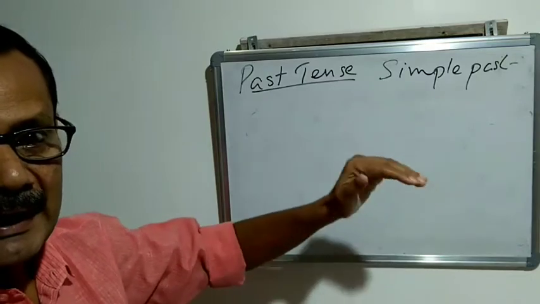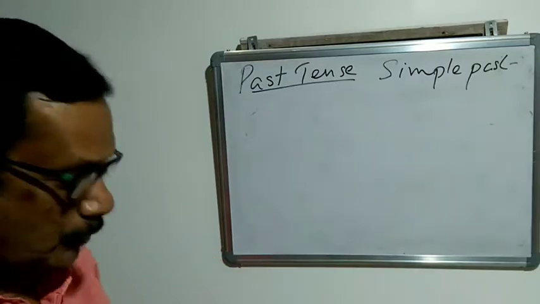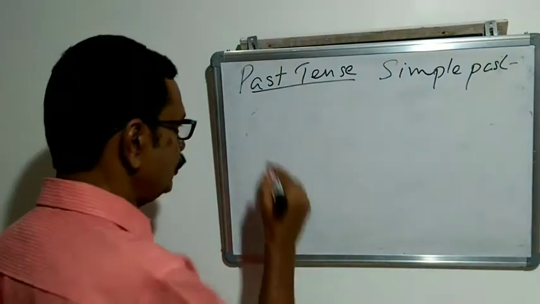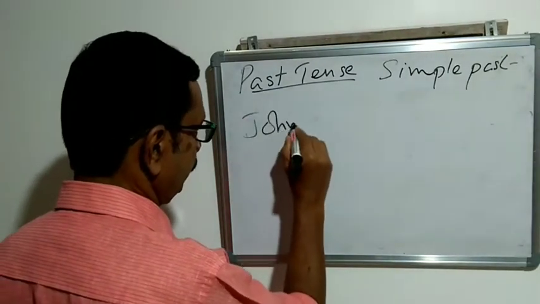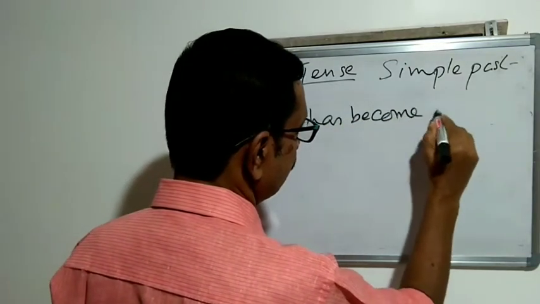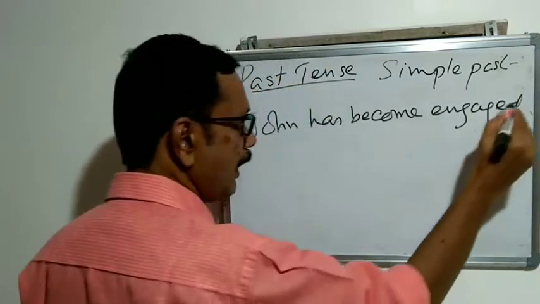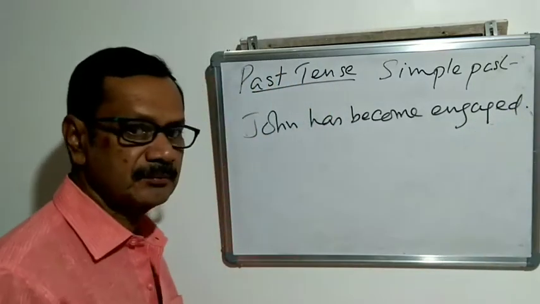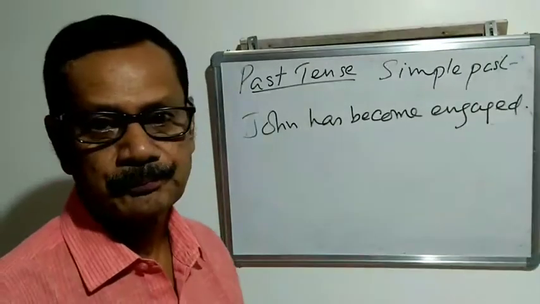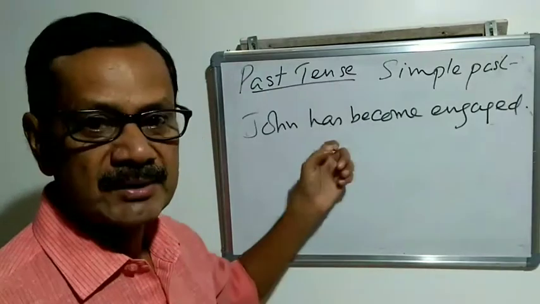From the language context we can understand that it is a past action. Look at the example: John has become engaged. Here has become is present perfect. The engagement is over. Now this is the language context.